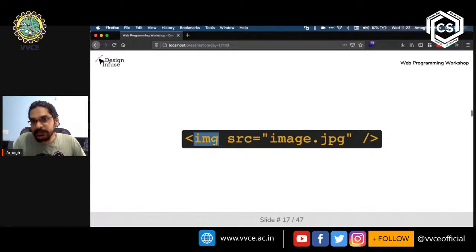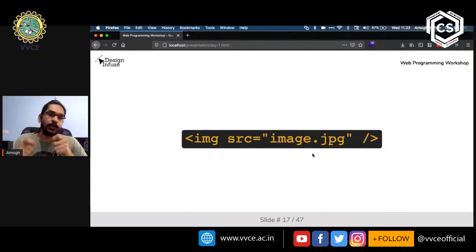This tells the browser that it needs to display an image. Whatever goes between these double quotes is the name of the file. So in this case, this would display a file called image, which has an extension of JPG, right?